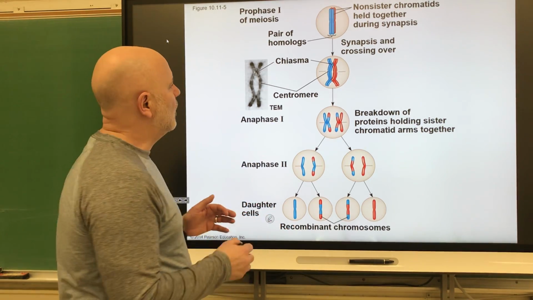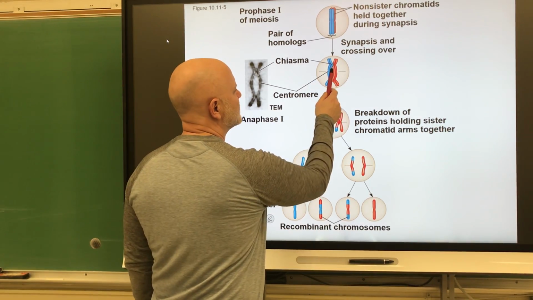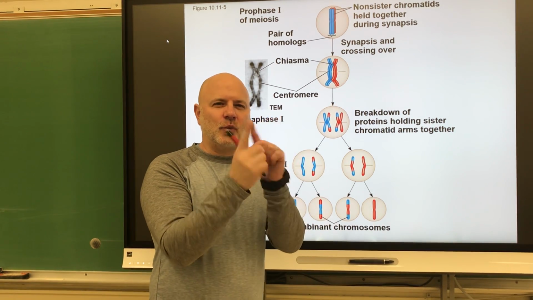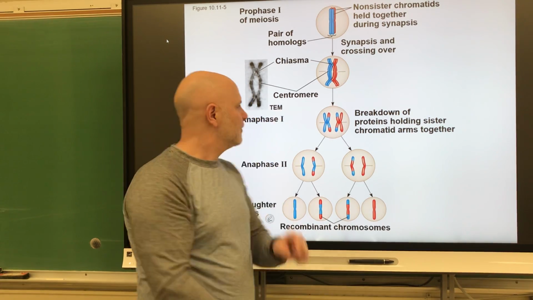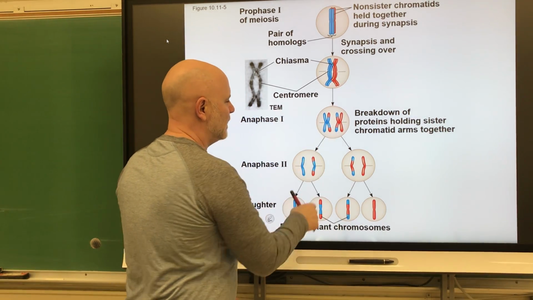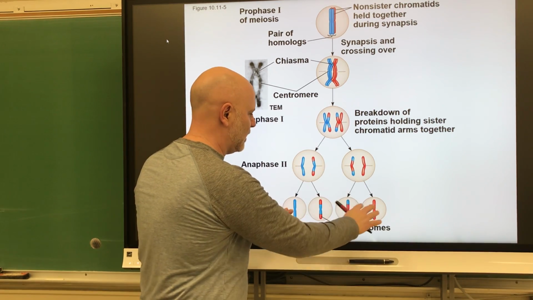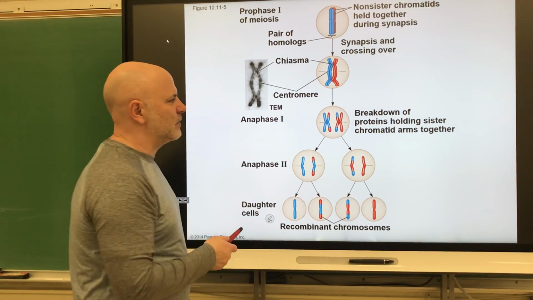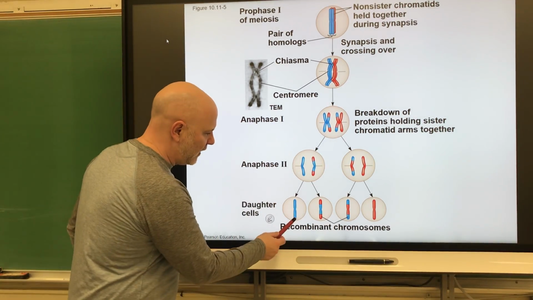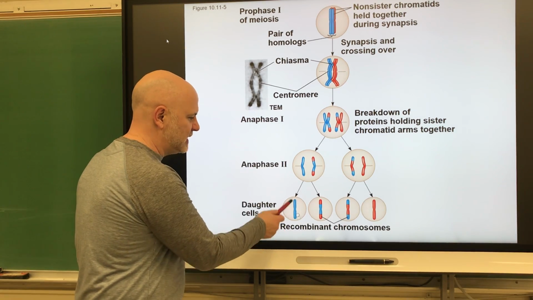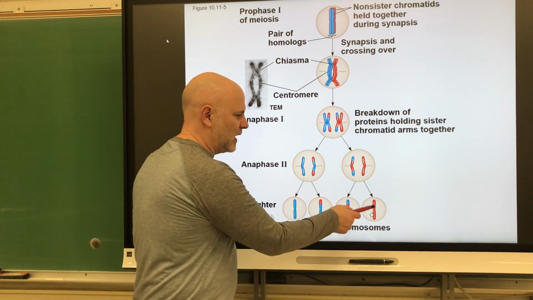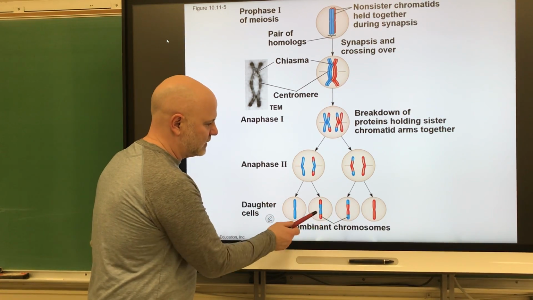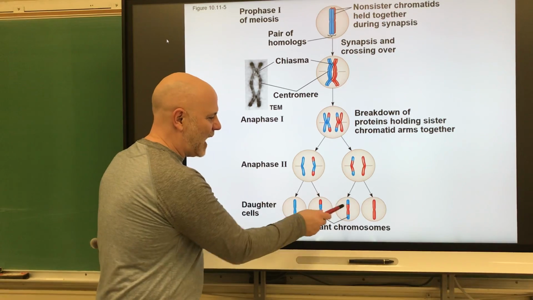All right? So what we see here is during synapsis, these chromosomes are crossed over here and here. And what they can do is actually switch parts of their chromosomes with each other. So that's what we see here, right? Here they get separated from each other, and here even further. So what you have here at the end is, let's say the blue chromosome was from dad, the red one was from mom. And so what you have here is a chromosome that you're giving off to your offspring that has nothing but dad's genes in it. Here's a chromosome with nothing but mom's genes in it. But here are chromosomes that are a mixture of both mom's and dad's genes.